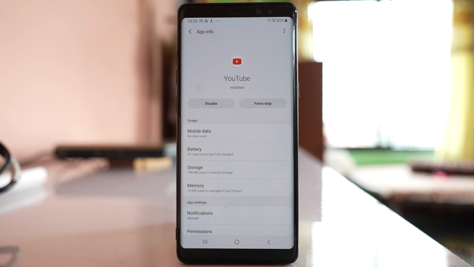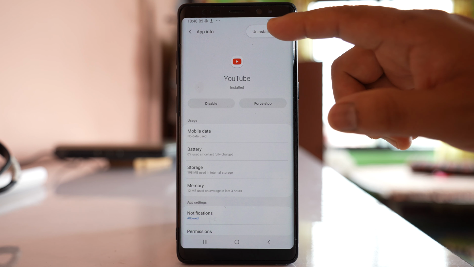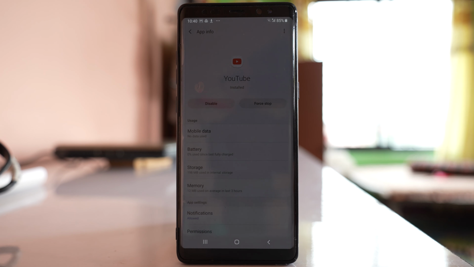Now if you have a problem with the current version of the YouTube app, then what you can do is uninstall the update for the YouTube app so that the application goes back to the factory default. So it will return back to the point of time when you had bought the device. So tap on these three dotted icons, select uninstall update and then okay.